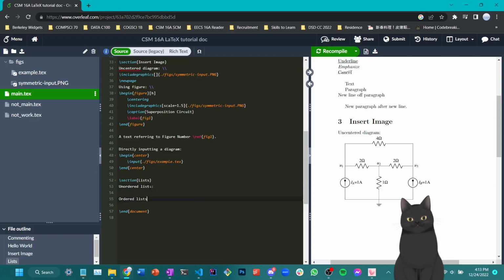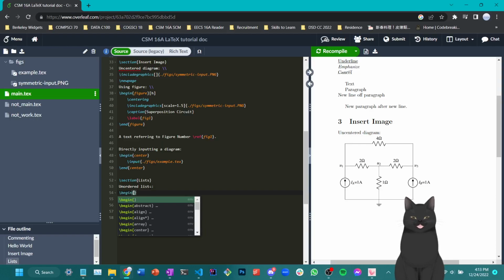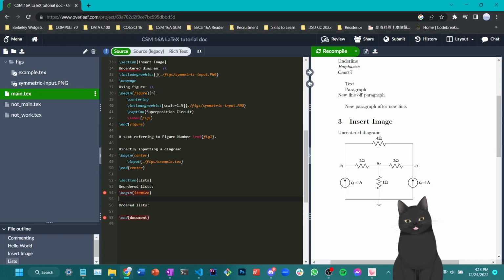When something is unordered, it is like a bullet point where the items you have don't necessarily have an order, and the easiest way to type it out is called begin itemize, as you might have guessed, and end itemize. And in between, you can launch an item by saying \item and then directly typing the content of your item. For example, I'll say item hello, item world.